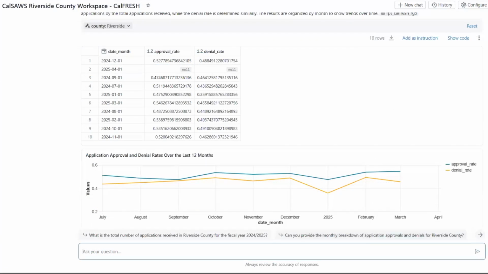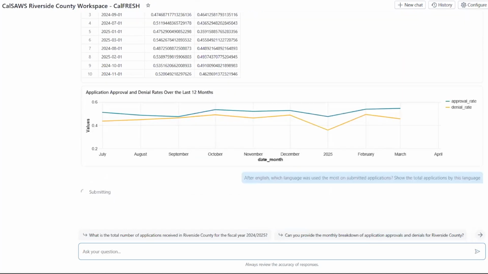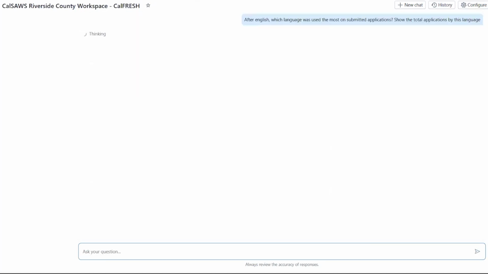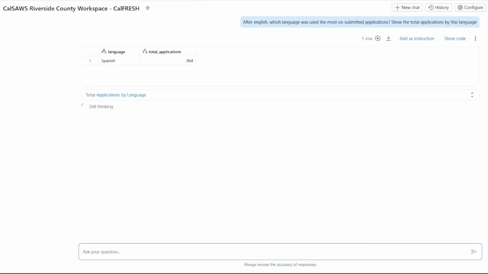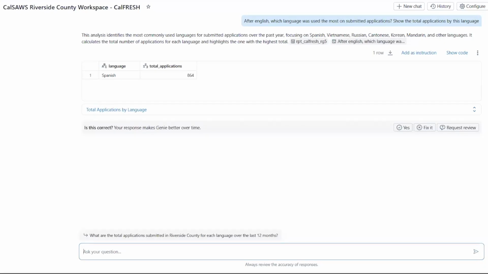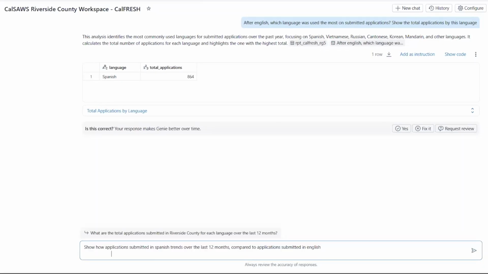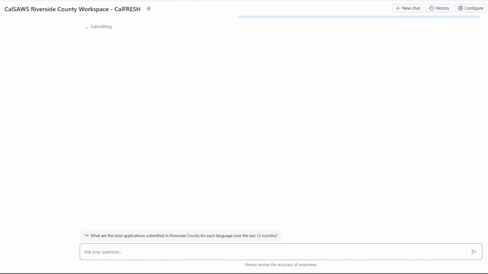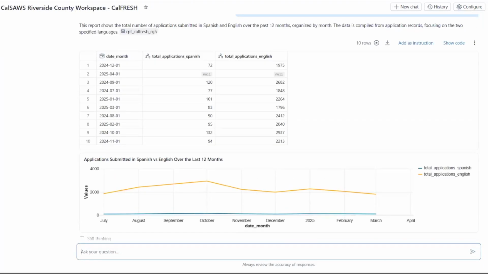Let's drill down and explore some demographic splits. So after English, which language was the most used on submitted applications? Let's show the total by this language. Here we see it identified Spanish and provided the total counts. Now that we know that Spanish is the second most commonly used language, let's see how it compares to English over time. We can see it over the last 12 months. We now see a trend comparing applications submitted in the two languages.